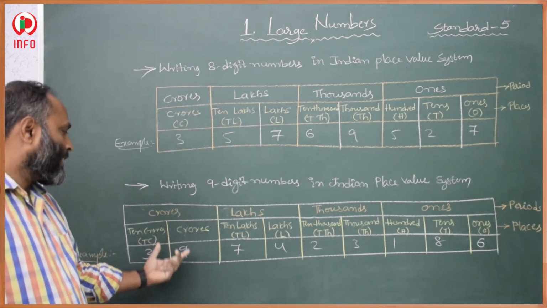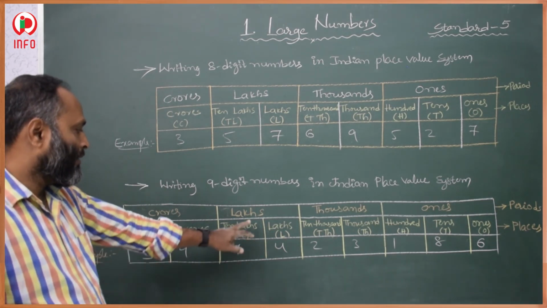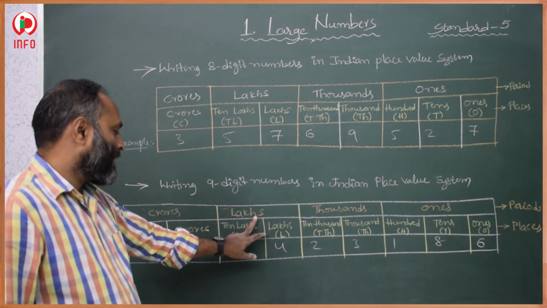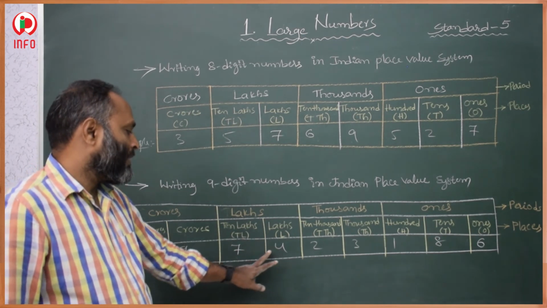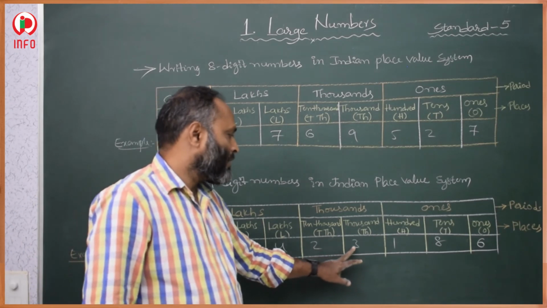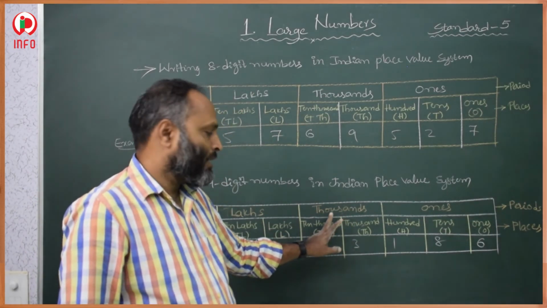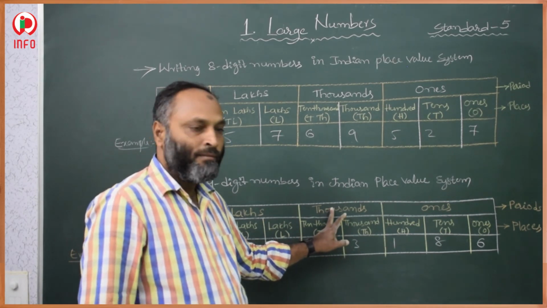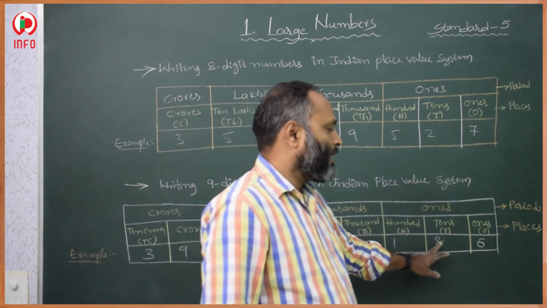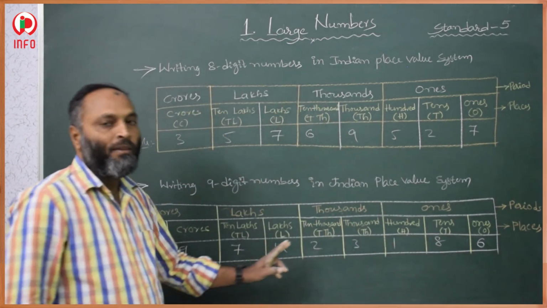So 39 crores. These two come under lakhs: 74 lakhs. These two come under thousands: 23,000. 186. So in this way we have to read.